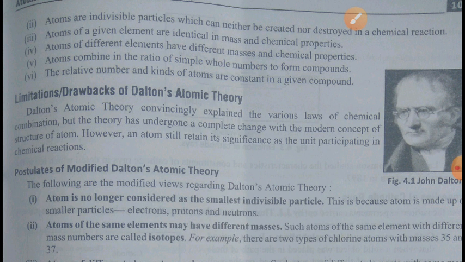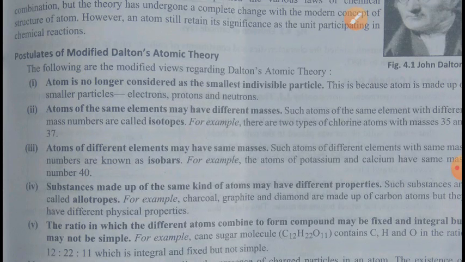So what was the drawback, or what was the error in this theory? We will see one by one. First is the modification: what Dalton has said and what we have actually found is different. Dalton said that atoms cannot be divided, but the atom is no longer considered to be the smallest indivisible particle. Inside the atom we have electron, proton, and neutron. So here the Dalton atomic theory has failed in this respect.